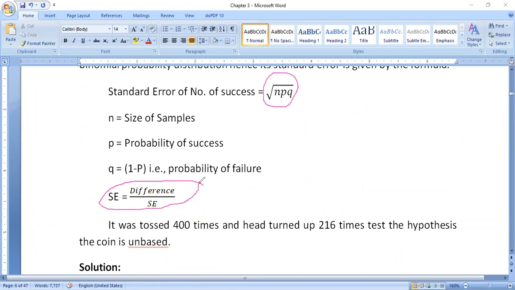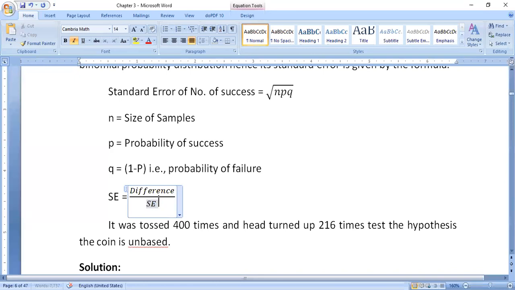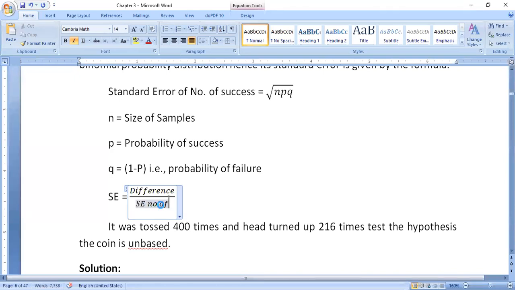While we are calculating the calculated value, this formula will be considered, and this formula is also important here. Okay, so here standard error is equal to difference divided by standard error of number of success. Standard error of number of success, you have to write here.